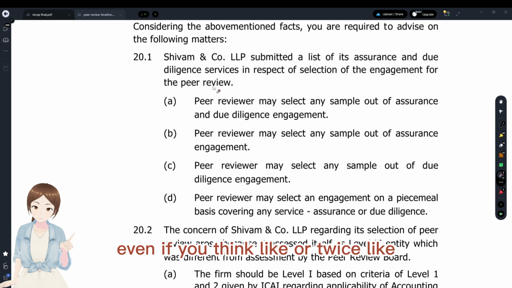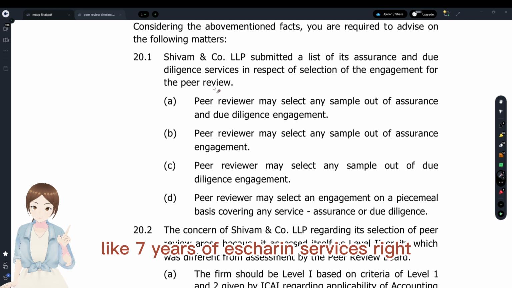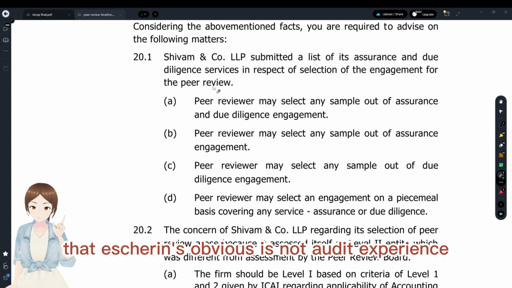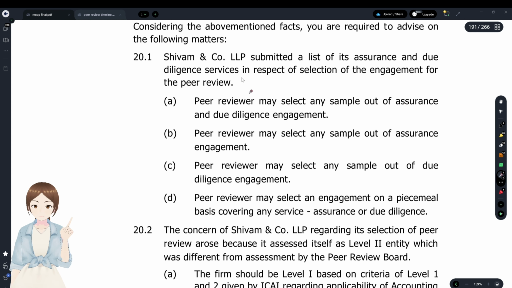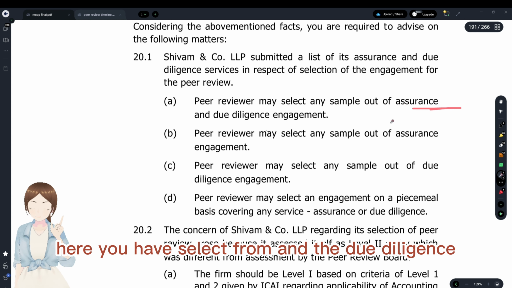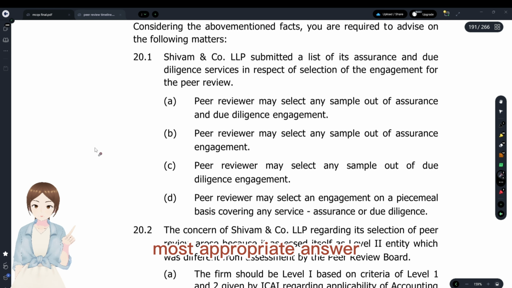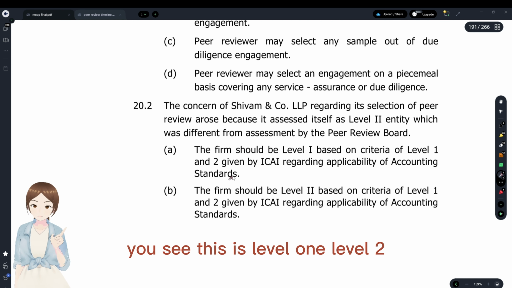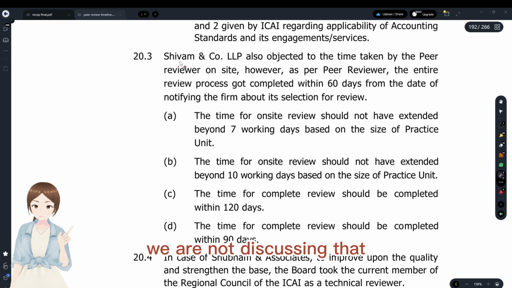Even the eligibility of the peer reviewer is 7 years of assurance services, right? That's an amendment there. Assurance services, not audit experience. So only the assurance services come under the scope of peer review and not due diligence. Here you have option: may select from assurance and due diligence, no. Peer reviewer may select any sample out of assurance engagements, yes. Option B is the most appropriate answer. You see, this is level 1, level 2 that had been amended with regard to phases, so that's irrelevant. We are not discussing that.